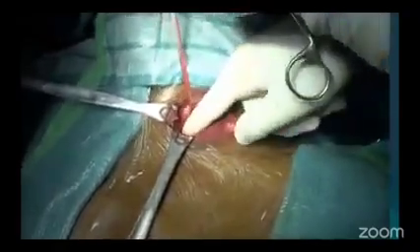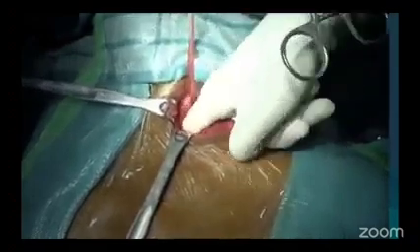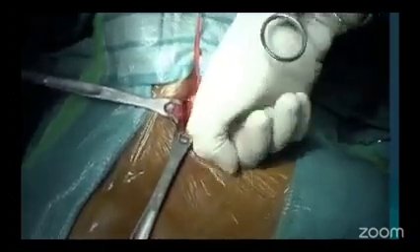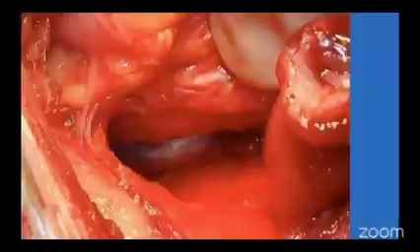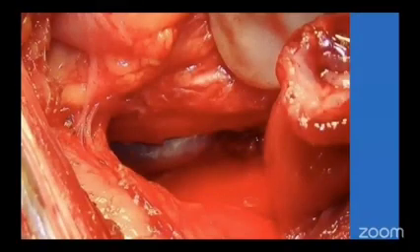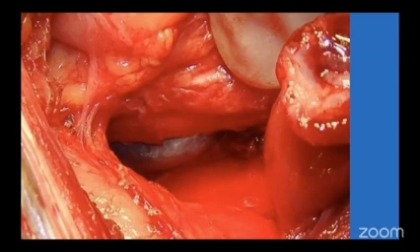So part of the mobilization can be done from here, but mainly if it is thoracoscopic, we will be able to reach up to this area without any difficulty. In this picture, you can see that the trachealis muscle is injured. Once it is injured, the endotracheal tube bulb will just come out and completely deliver out, and we will have to spend another 1 hour to suture the trachea.